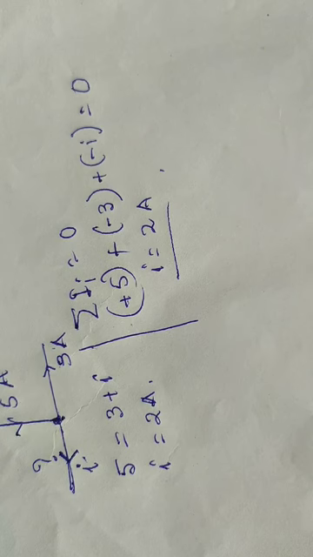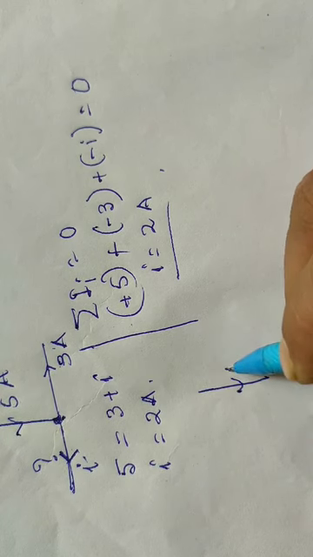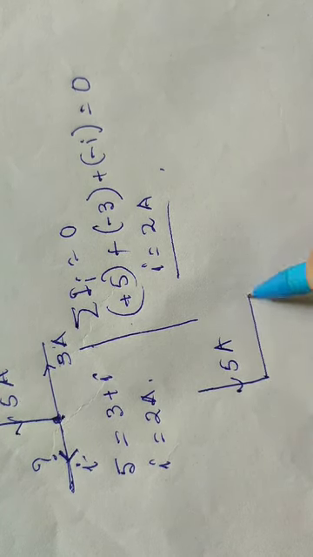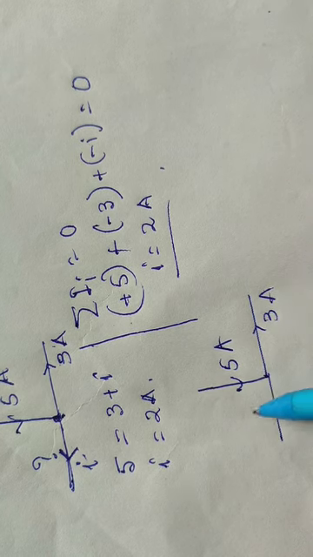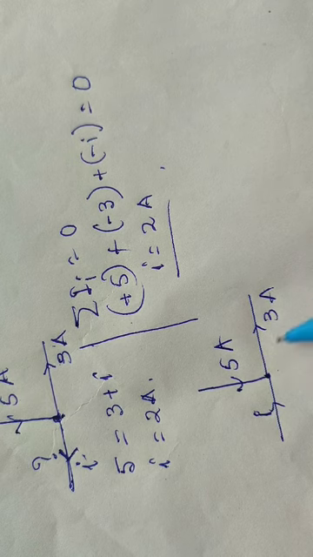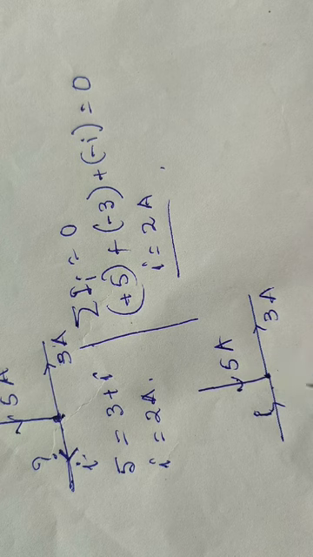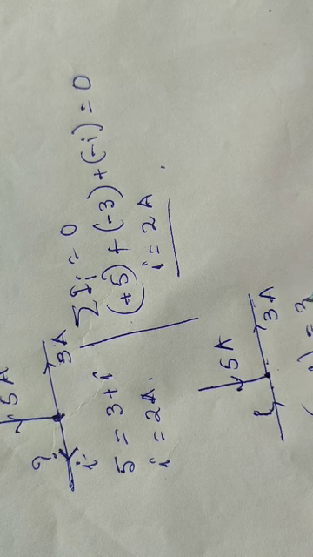Now in the same situation, if we take the 3 ampere and this one I towards this junction, following Kirchhoff's sign convention, total current towards the junction is 5 plus I. Current coming out from the junction is 3.